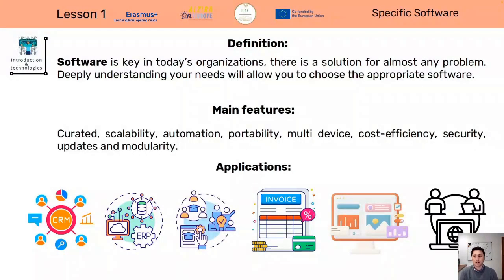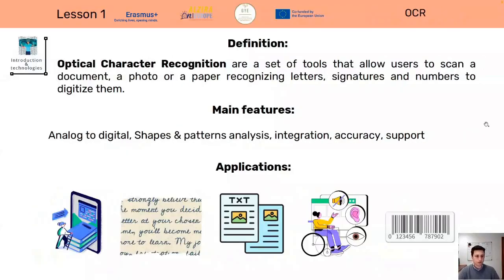There are several software products that can be integrated with ERP, and it's key for digital transformation or digitalization to know which software is available for different sectors and the different needs of your customers. Okay. And the last one that we are seeing is optical character recognition. This one is very interesting for digitization, at the basic level, in order to switch from analog to digital an invoice or a barcode or different documents. Okay.